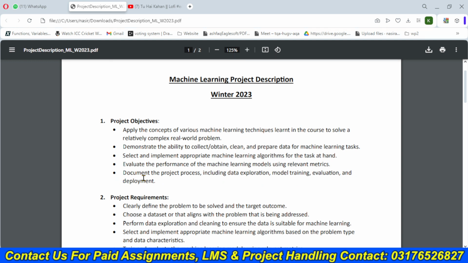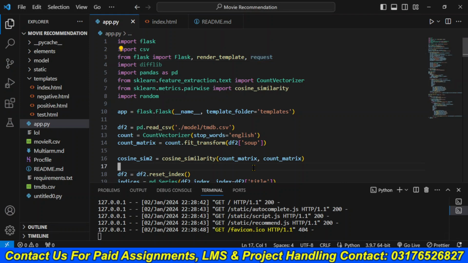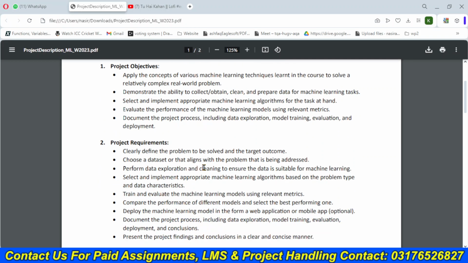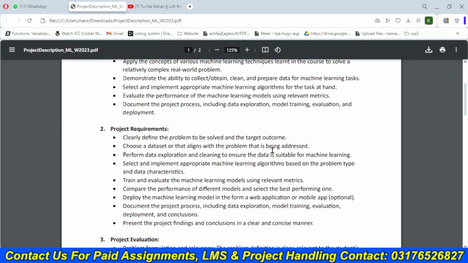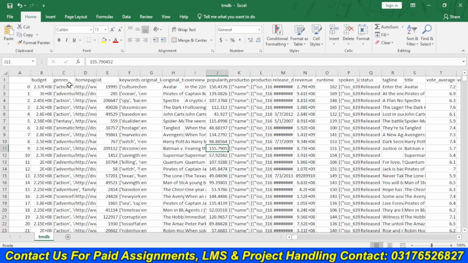Okay. So I have a project which I built recently. This is also a recommendation model. It is not on YouTube, but I can share it with you. So this is our project. Okay. I have built with the help of dataset, like here we have requirement that choose a dataset that align with the problem that is being addressed. Okay. So this is our dataset, which have many movies, their names, their ratings.